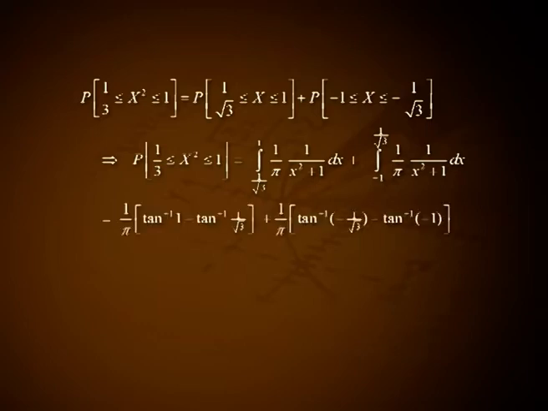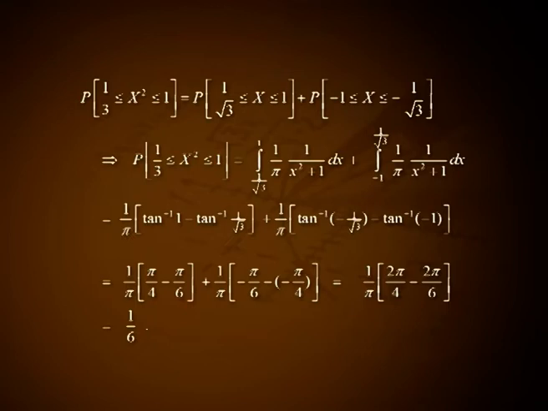That is equal to (1/π)(tan⁻¹ 1 − tan⁻¹ (1/√3)) plus (1/π)(tan⁻¹(−1/√3) − tan⁻¹(−1)). That is equal to (1/π)(π/4 − π/6) plus (1/π)(−π/6 − (−π/4)), that is equal to (1/π)(2π/4 − 2π/6), that is equal to 1/6.